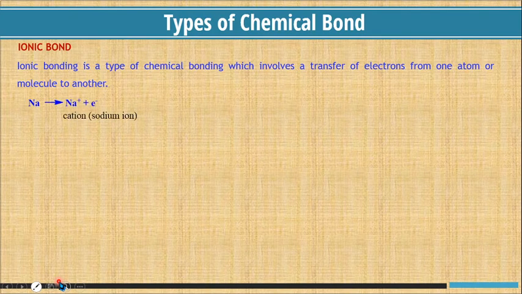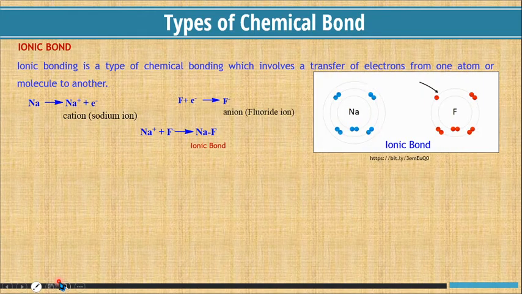For example, here sodium loses its electron, forms sodium plus ion, that is cation. The lost electron by the sodium is accepted by fluorine and fluorine is converted into fluoride ion, that is fluoride anion. When Na+ and F- combine together, they give rise to the formation of NaF molecule, and the bond between them is ionic bond.